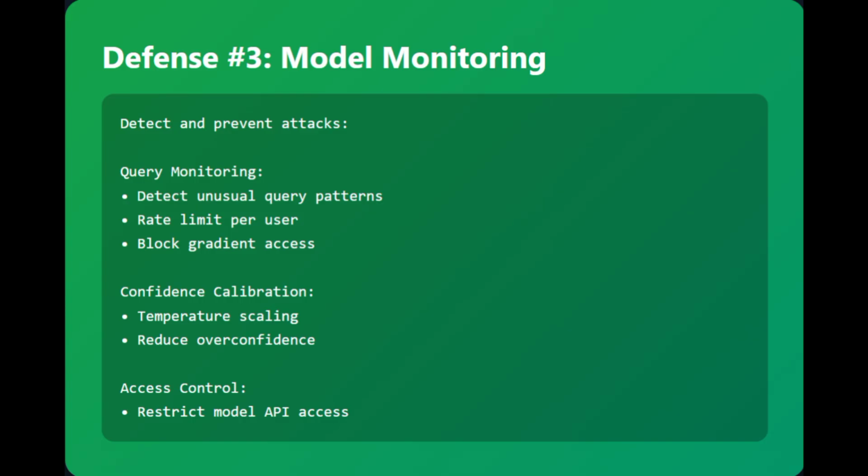The three techniques here: first one is rate limiting, which limits how many queries each user can make to the model, and model inversion requires thousands of queries like that. And next one is blocking the gradient access. So this is all about model monitoring, and this won't stop a determined attacker with insider access, but it dramatically raises the bar for external attacks.